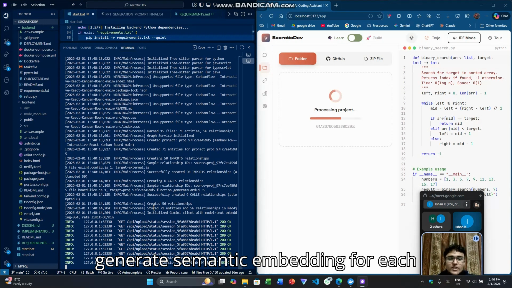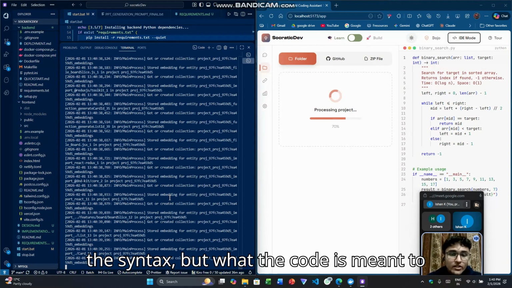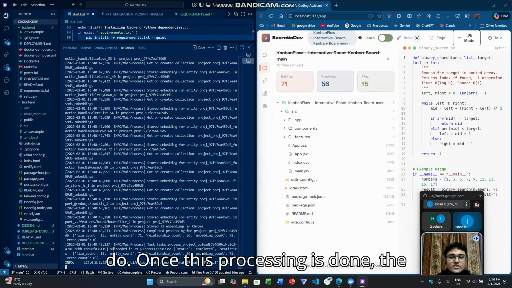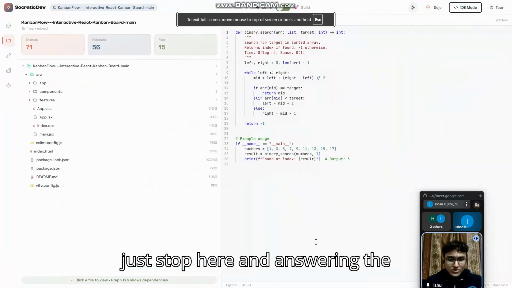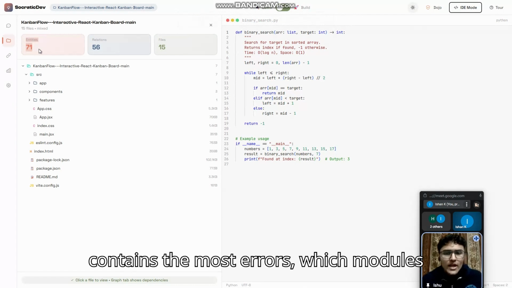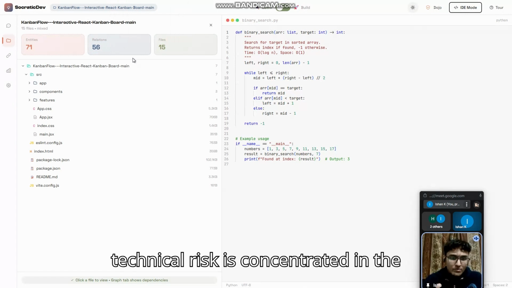At the same time, we generate semantic embeddings for each code entity, so the system understands not just the syntax, but what the code is meant to do. Once this processing is done, the project becomes an intelligent, queryable knowledge base. But we don't just stop at answering questions. We also generate repository-level analytics, showing which files contain the most errors, which modules are relatively stable, or where the technical risk is concentrated in the entire code base.